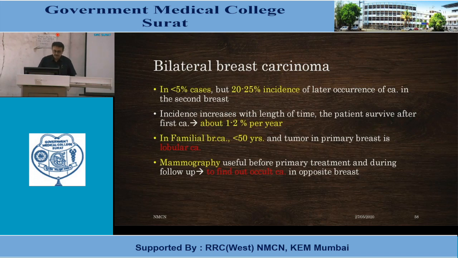In familial breast carcinoma, when age is less than 50 years, the tumor in the primary breast can be lobular carcinoma. Lobular carcinoma is usually bilateral breast carcinoma. Mammography is useful before primary treatment and during follow-up to find occult carcinoma in the opposite breast.